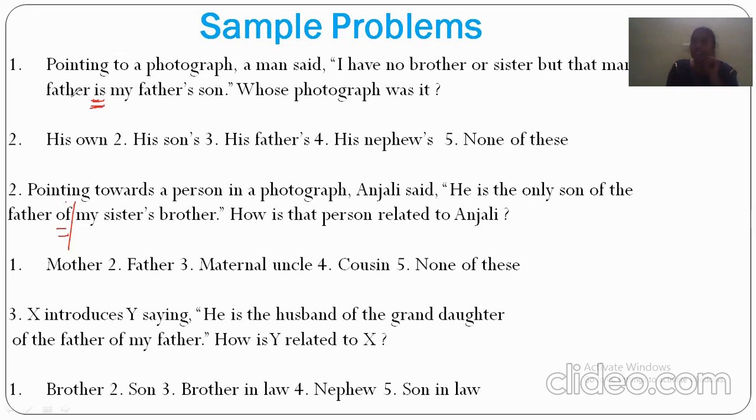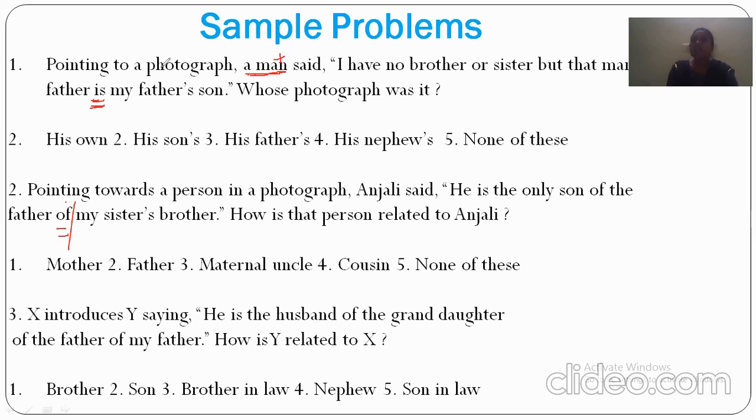The second rule is identifying the speaker and identifying the pointer. Here, pointing to a photograph, a man said. So who is the speaker here? A man, so we can treat him as a male.